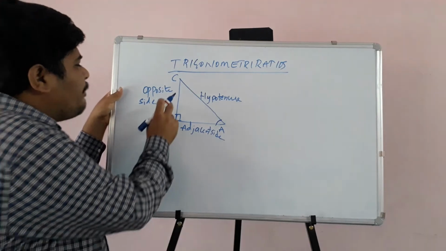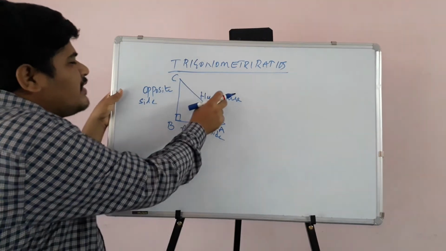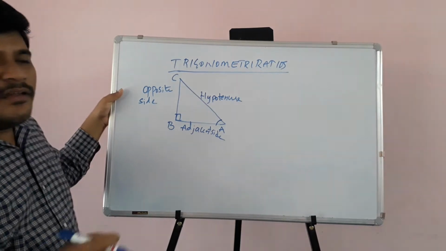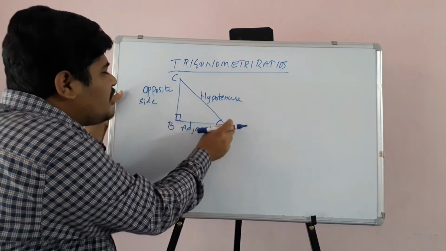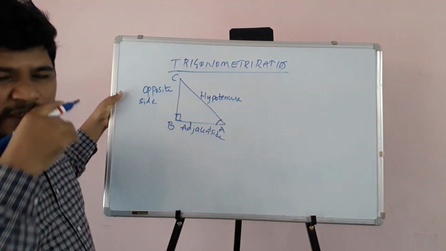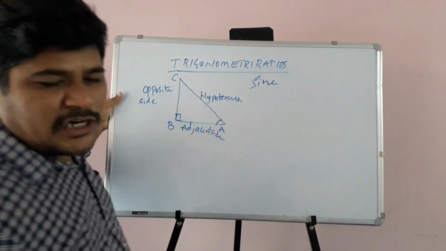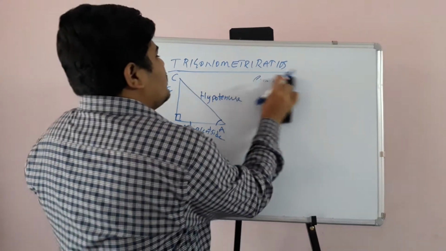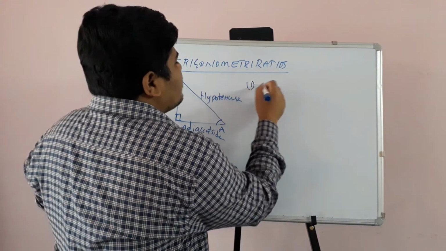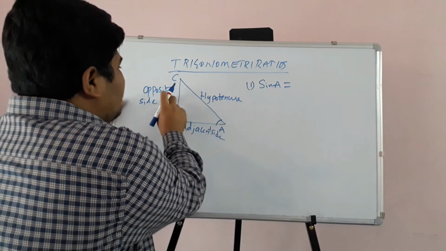Now children, I want to compare two sides. First, BC and AC. What is BC? Opposite side. And what is AC? Hypotenuse. In this triangle, the ratio of the opposite side to angle A and the hypotenuse is called sine. The full form is sine, but in short we write sin. So from this triangle we can write sin A equals BC by AC.